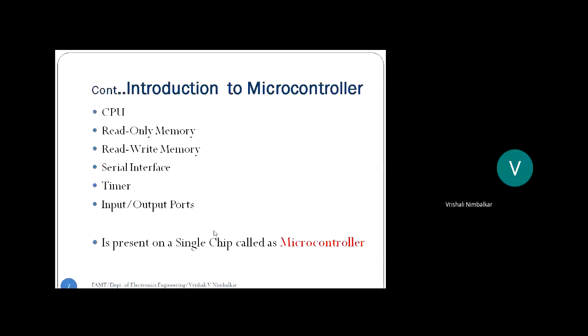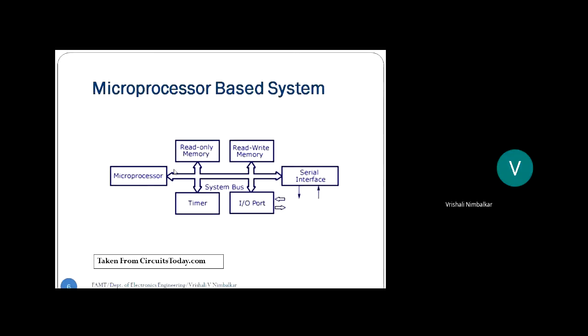Right? There comes your microcontroller. Now, that central processing unit, ROM memory, read-write memory, serial interface circuitry, timer circuitry, and IO port circuitry, all these 6 components are present on a single chip. Inside that single chip, and that single chip is called as a microcontroller. It is this microcontroller which will control the functionality of your embedded system. So initially your embedded system required 6 chips to do LED blinking.